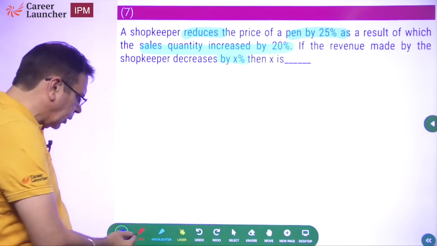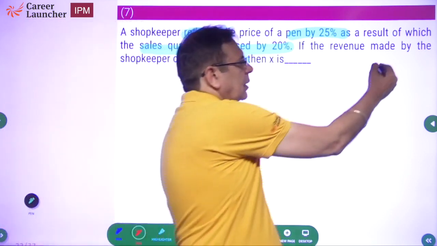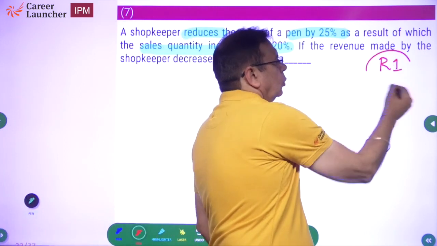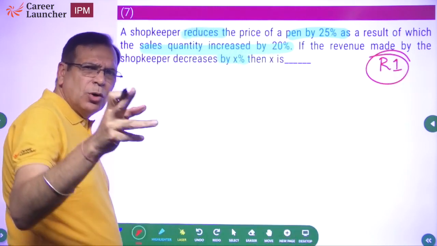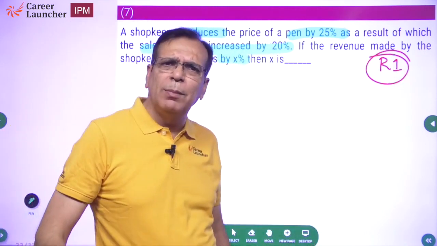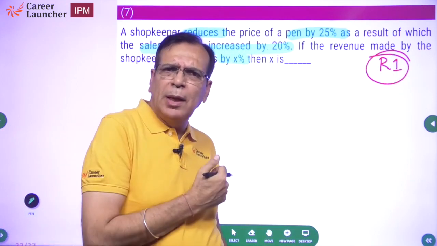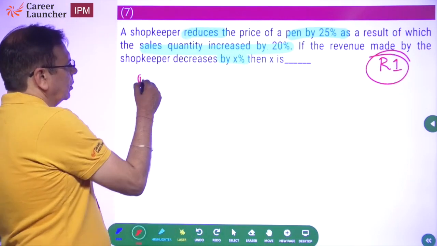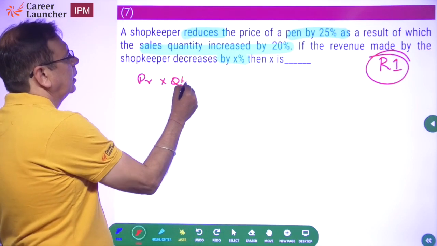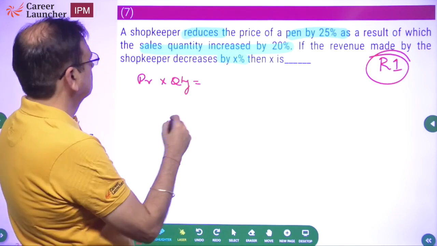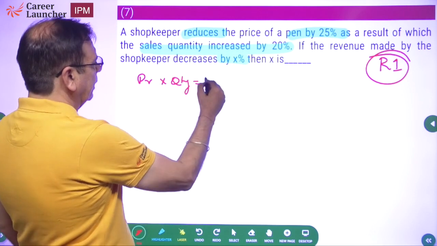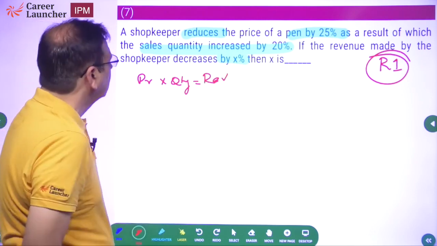Two different ways of doing this question. Round 1 question in any case, so let me write round 1 first of all. I am sure many of you have learned this formula of A plus B plus AB by 100. Is this not applicable here? After all, price into quantity is equal to revenue, since he's used the term revenue.